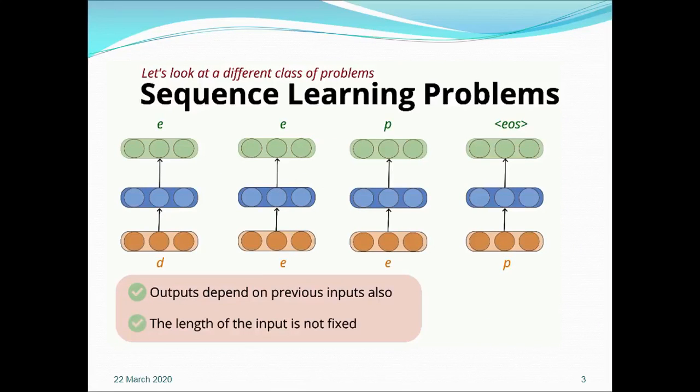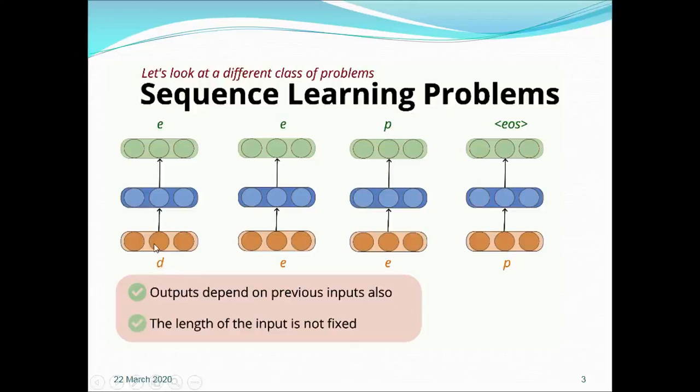Sequence learning problems are the problems where the output of the model depends on the previous inputs. As we have seen when we try to type a message in WhatsApp or in the Google search engine, when you type a single word, you get an entire sentence. So this type of problem is known as a sequence learning problem. Sequence learning problems are mainly of two types.